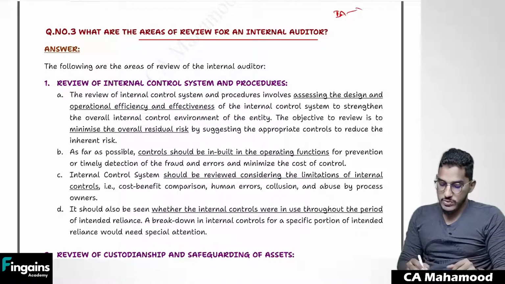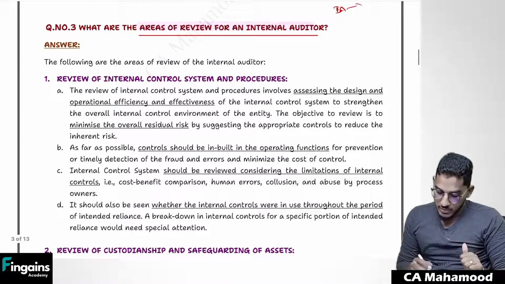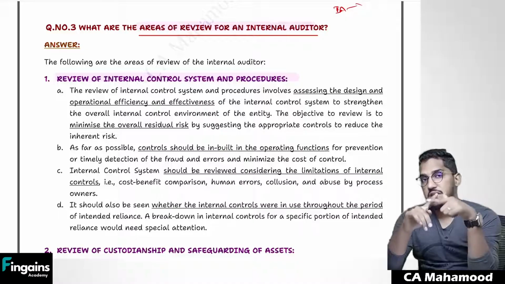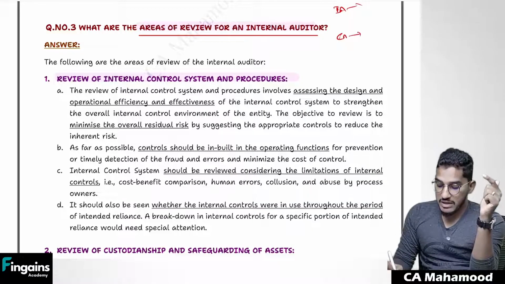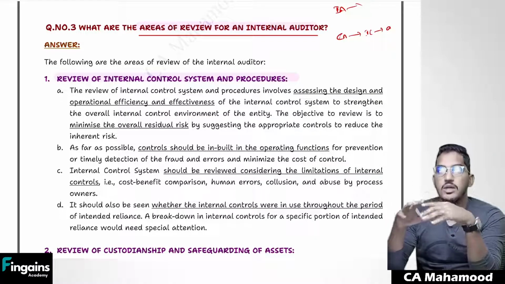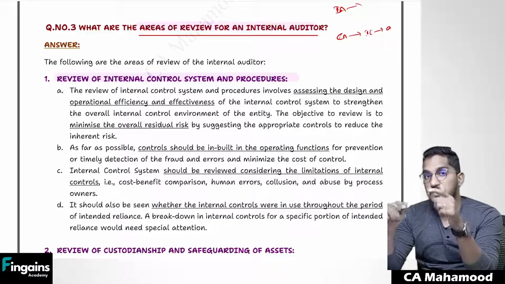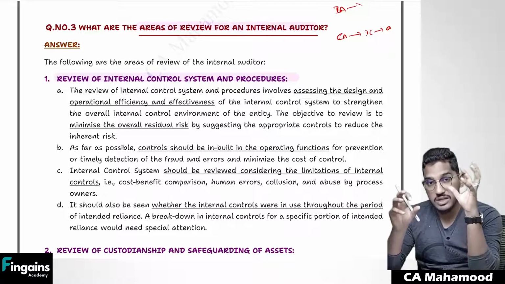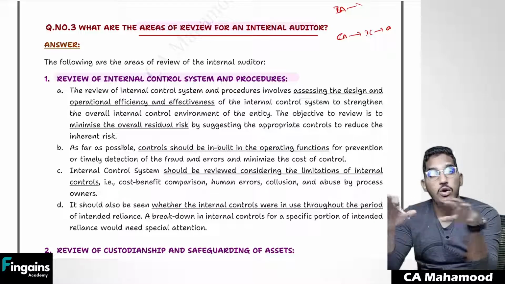So basically in this question they are going to ask you what and all areas will be reviewed by internal auditor. Number one, he is going to verify internal control system. But the difference between external auditor and internal auditor is, external auditor also will verify internal controls, but he will verify internal controls which are mainly relating to accounting and finance area. So if I put it the other way around, external auditor will be more concerned with accounting controls. But internal auditor is not like that. He will not just verify internal controls in the area of finance and accounting. He will verify internal controls in all operational aspects.